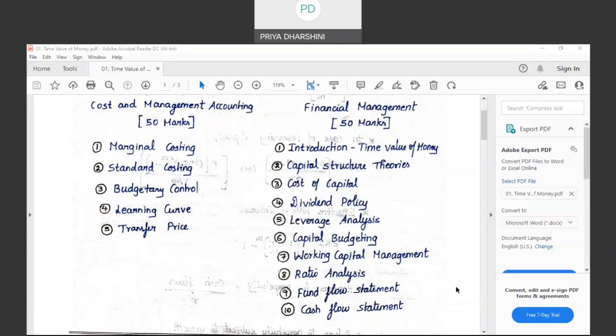So until the first 5 topics, it is how the capital is going to be raised, then what is the cost which I am going to give, and what is the impact of fixed cost. After that, what am I going to do? I have raised money for the business. I am bothered about profits, because only then I can give dividend, only then I can give interest. I can find everything only after I find profits. So now what am I going to do with the capital raised? I have to invest it into the business.